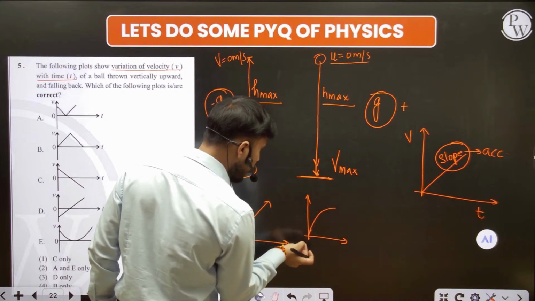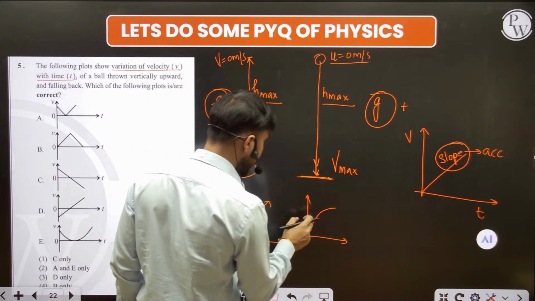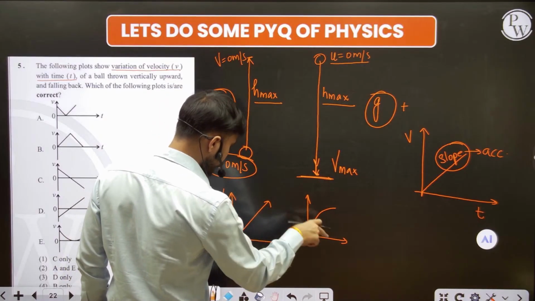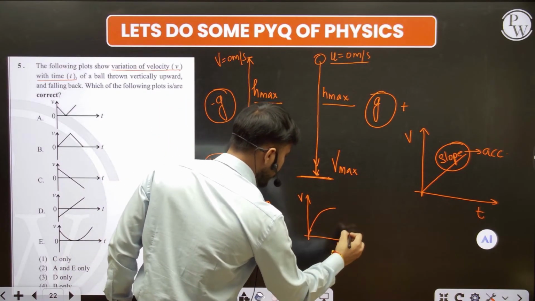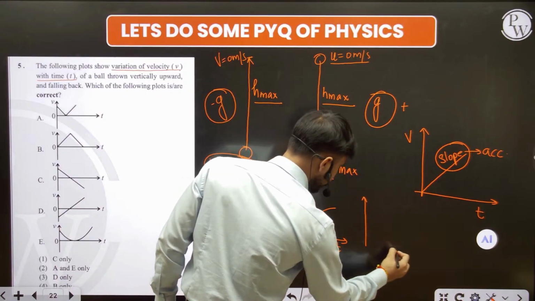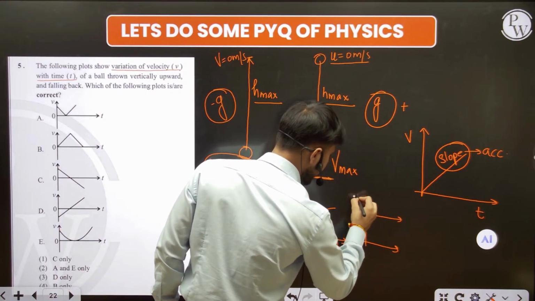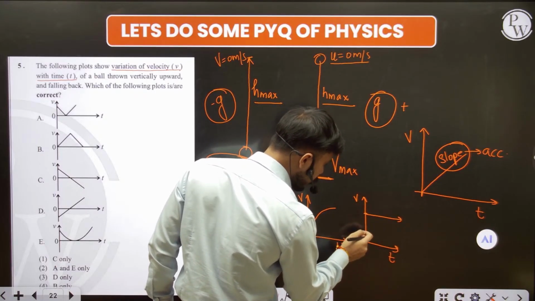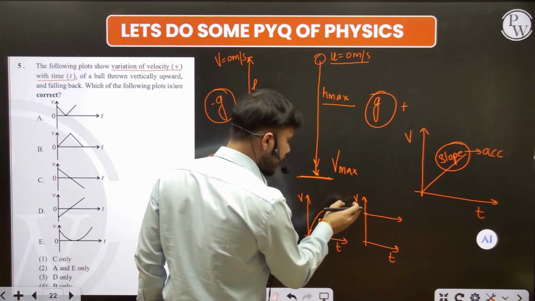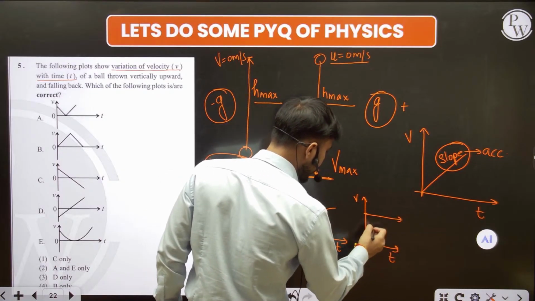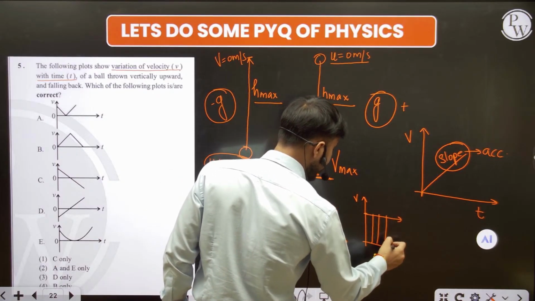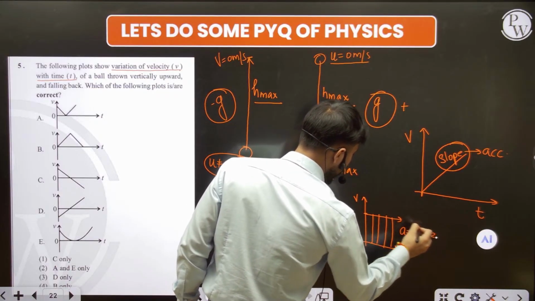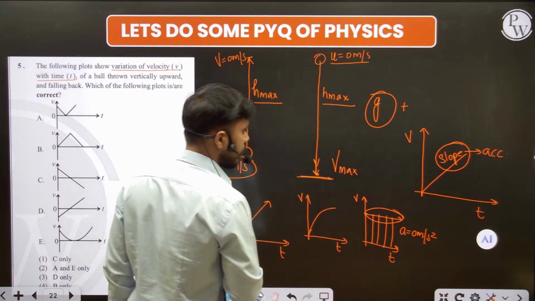Whenever you have a curved slope, it means non-uniform acceleration. Again, that is our velocity-time graph. And if the variation is like this in the velocity-time graph, always remember that the velocity keeps on being constant and the same as the time period is increasing. It means there is no change in the velocity. This is the case where the acceleration is 0 meter per second square. And the slope will give the value of the acceleration.